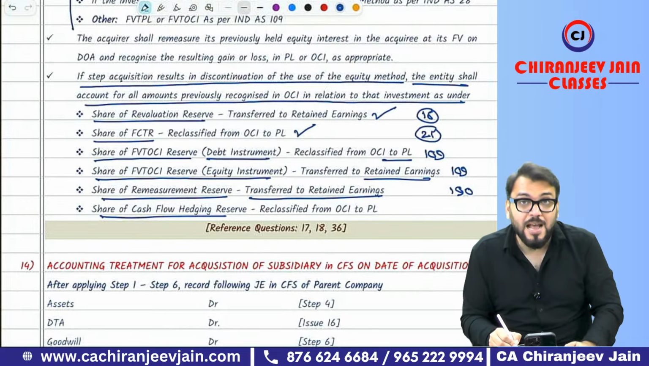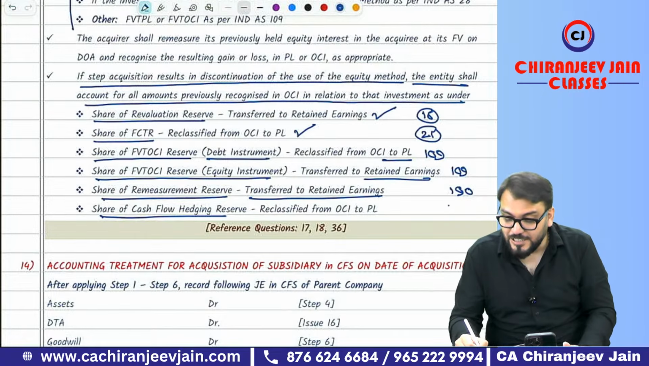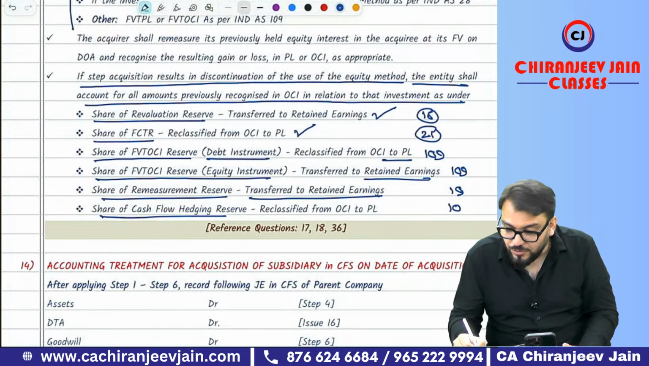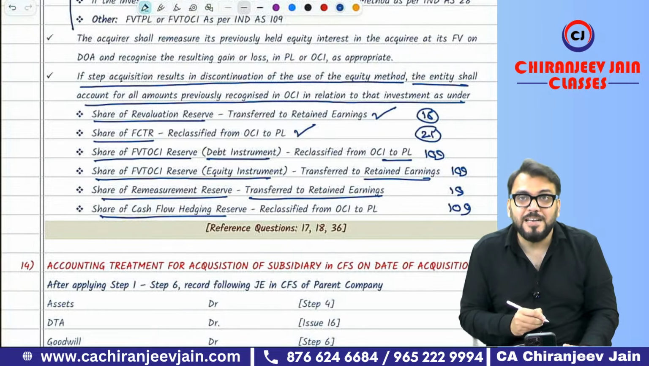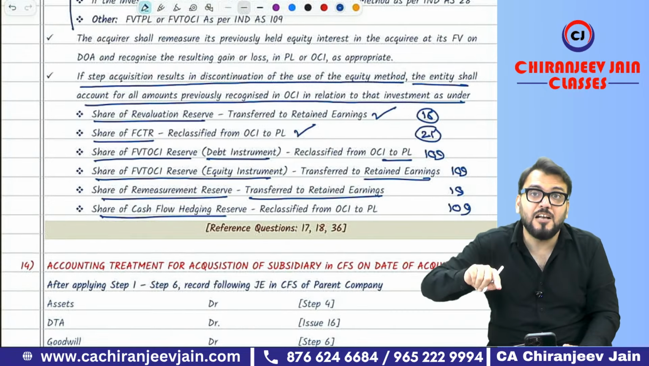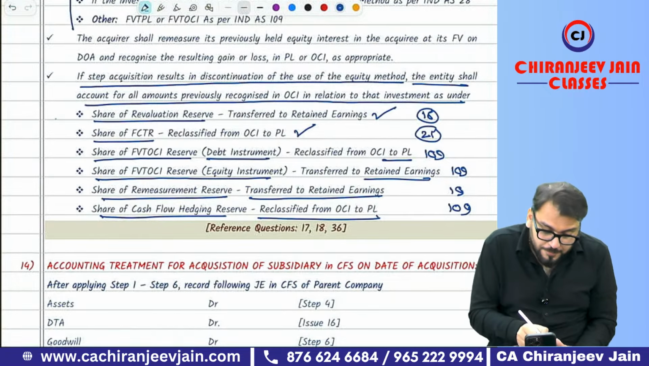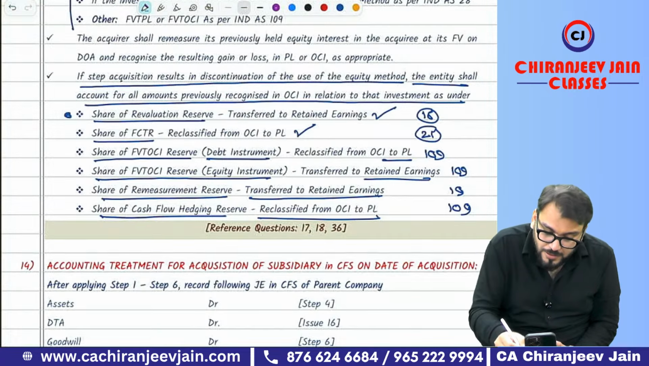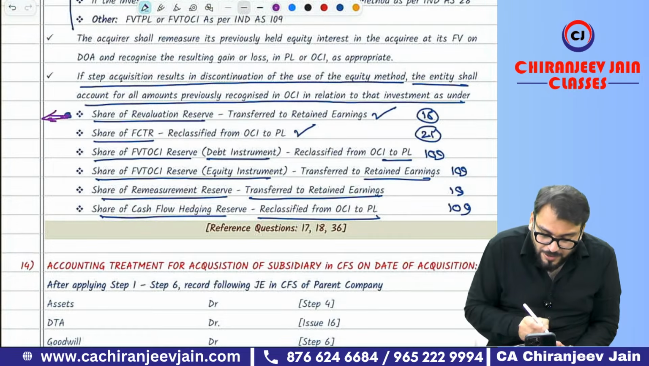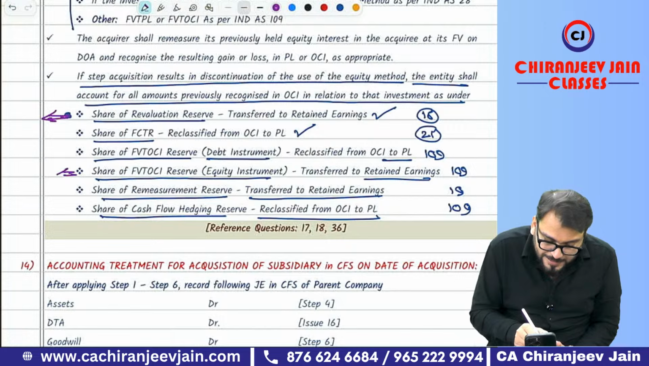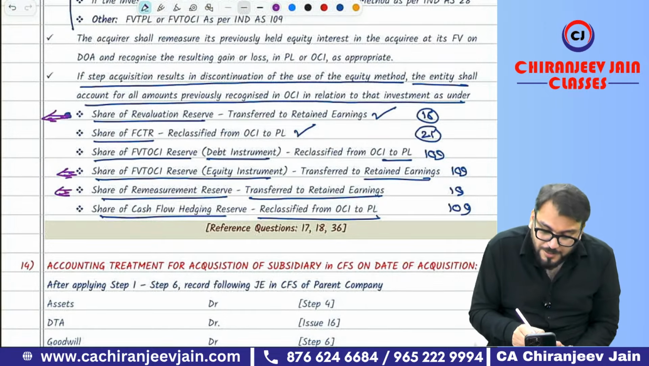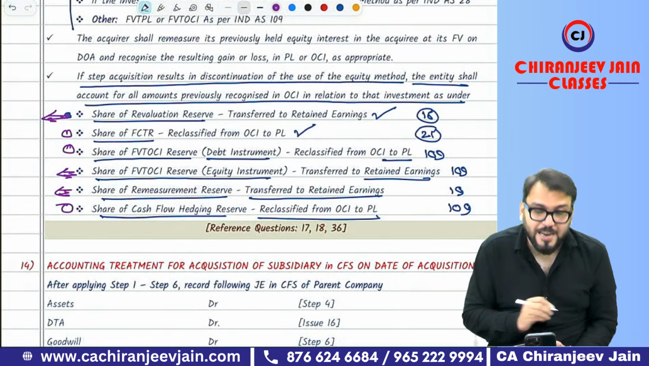Share of cash flow hedge reserve, that we have also done in Ind AS 109. As per Ind AS 109, cash flow hedge reserve will also be recycled to PL. Only remember this: the revaluation reserve, FVTOCI reserve for equity instrument, and remeasurement reserve will always be transferred to retained earnings. Balance all will be recycled to PL.